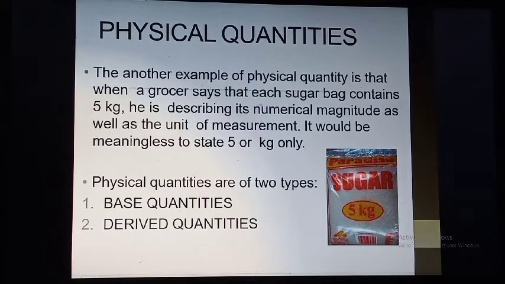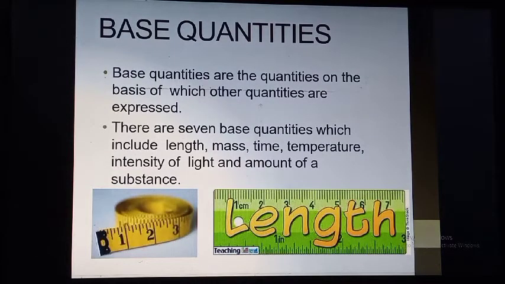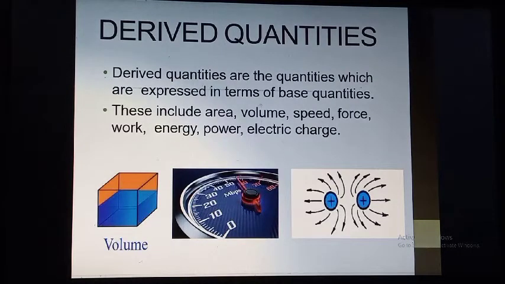Physical quantities are of two types. First is the base quantity and second is the derived quantity. First we will look at what is meant by base quantities. Base quantities are the quantities on the basis of which other quantities are expressed. Like in the example, a measuring tape or a scale. With the help of this, we can express other quantities. There are 7 base quantities, which include length, mass, time, temperature, intensity of light and amount of substance.